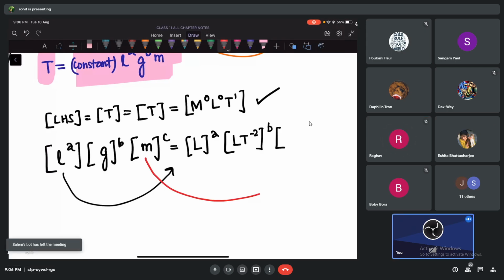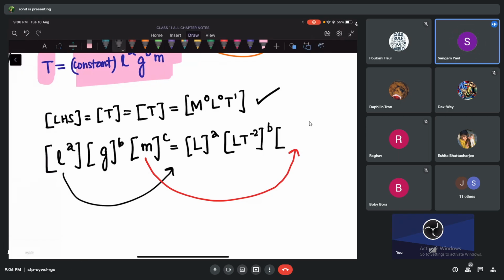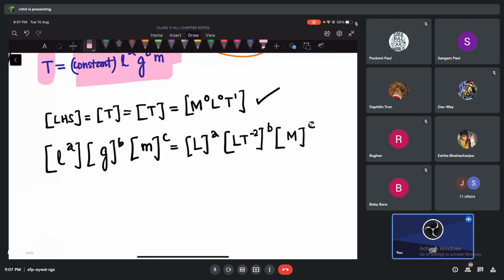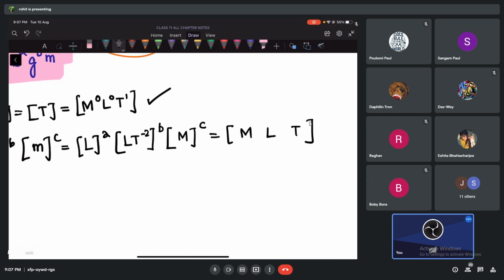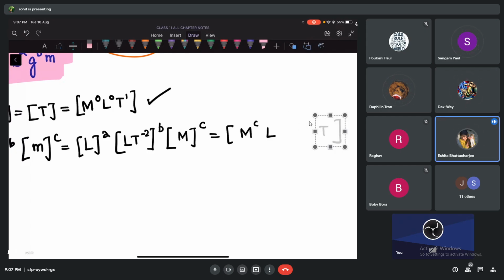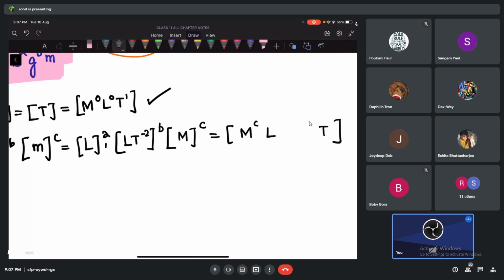So what is this, guys? This is mass, so what should I write? M to the power c. Let's collect all of them. We'll collect the M powers, the L powers and the T powers now. Please collect the M powers, guys. What is the power of M here? c, right? Okay. L, what is the power of L?